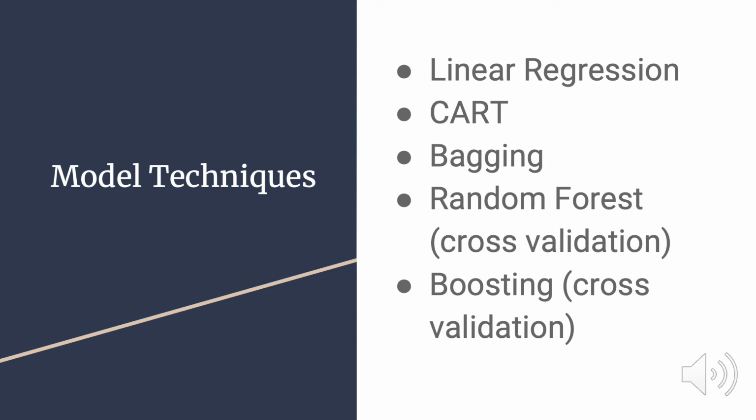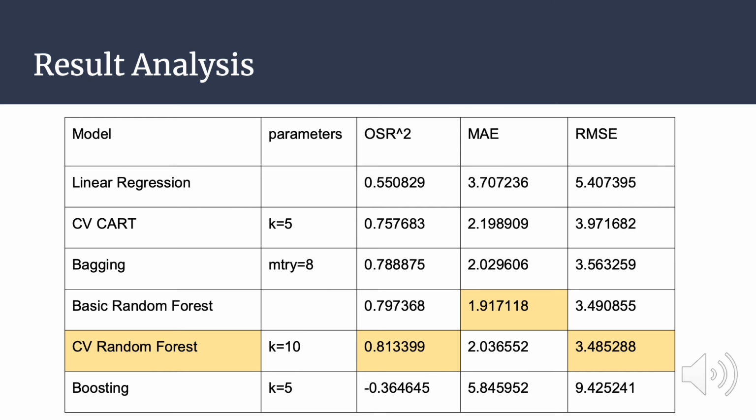Then we randomly split our data into training and testing sets with a 9:1 ratio. We first fit a linear regression model to get a sense of how a baseline model works for our dataset. Then we train a cross-validation CART model, bagging, basic random forest, and cross-validation random forest. At the end, we also try a boosting model as well.